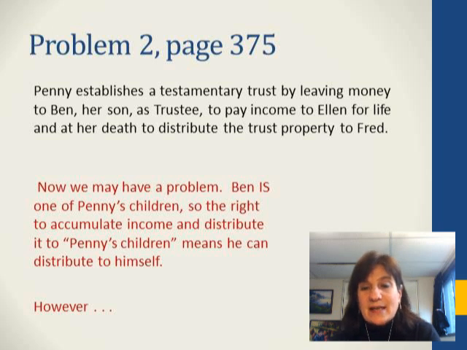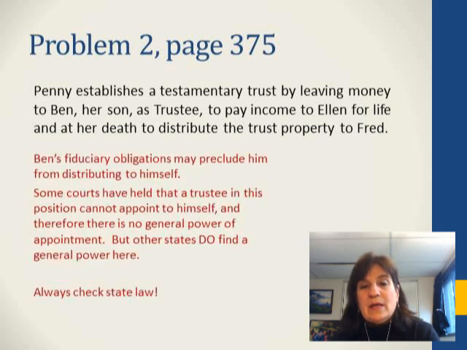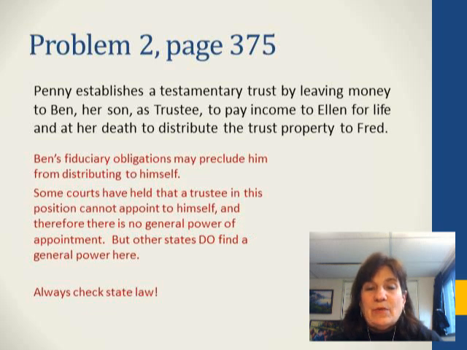So this looks like a general power of appointment. There is a little glimmer of hope, though, because Ben's fiduciary obligations might mean that he cannot appoint to himself. Some courts have held that when a trustee has the right to distribute income to a class of which the trustee is a member, the trustee cannot appoint to himself, and in that case there would be no general power of appointment. But not all states have that rule. You have to check state law on this one.